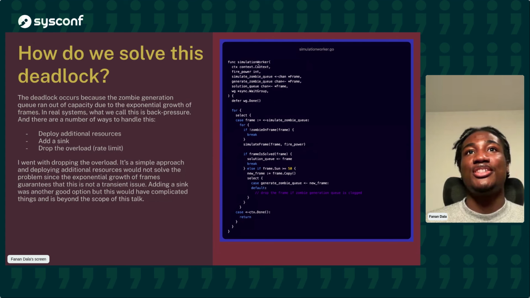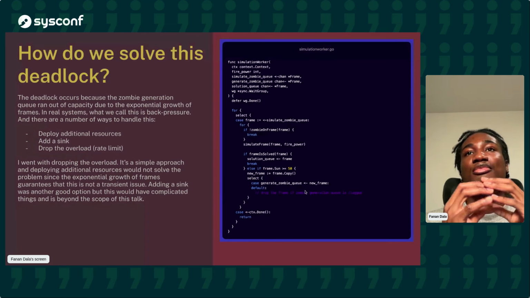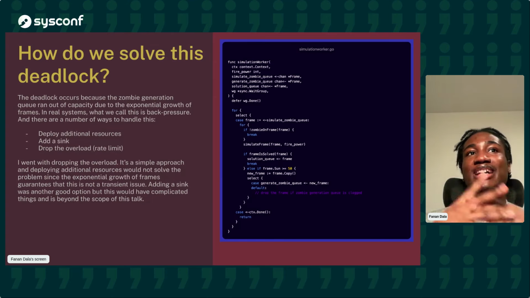And that's what the simulation worker did. So here we added a new select statement, and then we say, if we can send to the generate zombie queue, send. If we cannot send to the generate zombie queue, then drop the frame. Now, this might look funny to you because it looks like nothing is happening here, but that's because Golang automatically handles garbage collection.